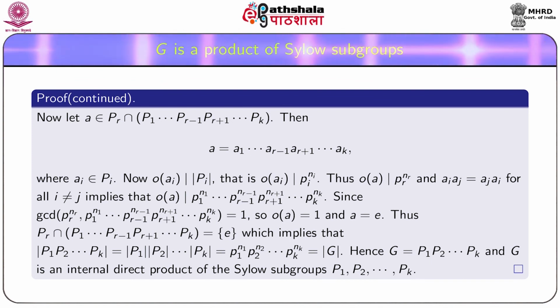And we know that if G is an internal direct product of the subgroups P1, P2, Pk, then G is isomorphic to the external direct product of P1, P2 up to Pk. Thus, we see that G becomes a direct product of its Sylow subgroups P1, P2 up to Pk.